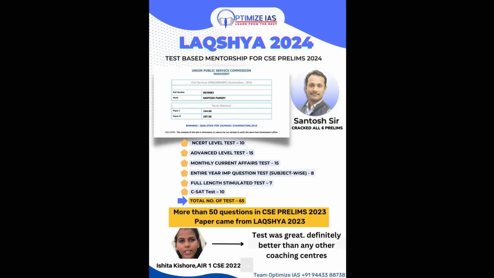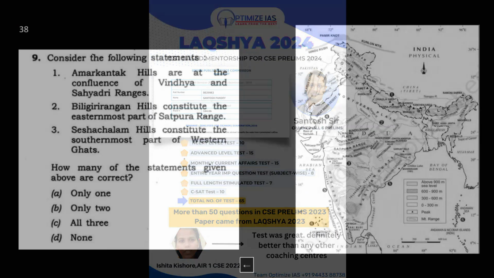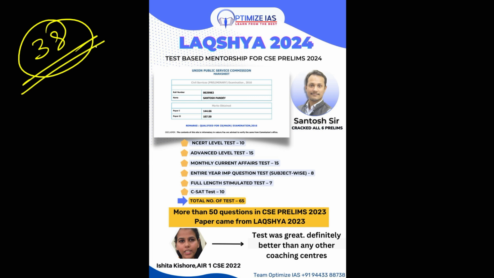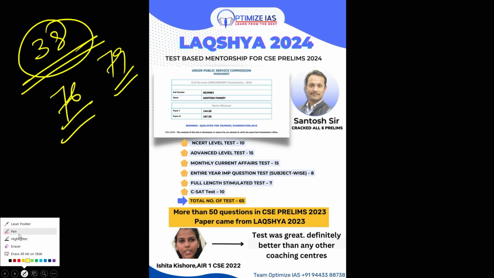So guys, that's what I'm saying, you can see how many questions. 38 questions you could have solved using only elimination techniques. 38 questions means how many marks? 76 marks. 79 is the cutoff. Just imagine. So if you want to learn all this, if you want to master this, then you need to practice questions based on these techniques.